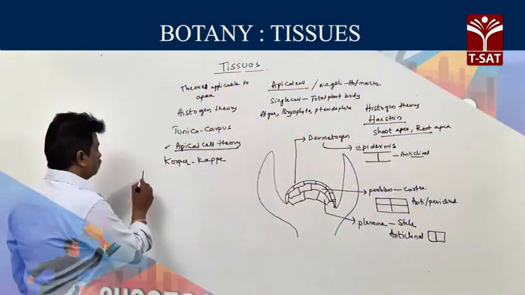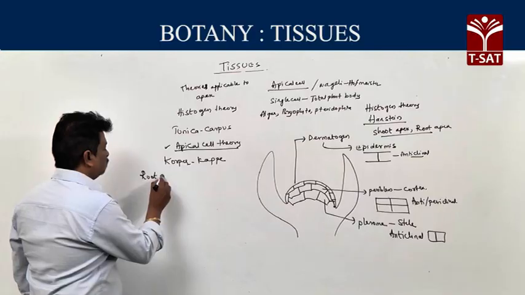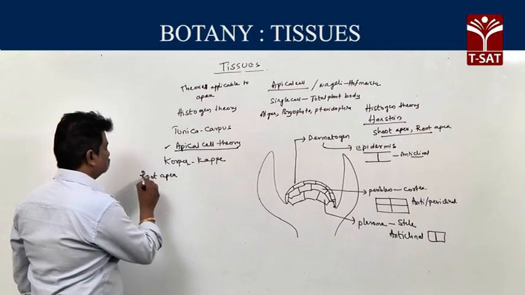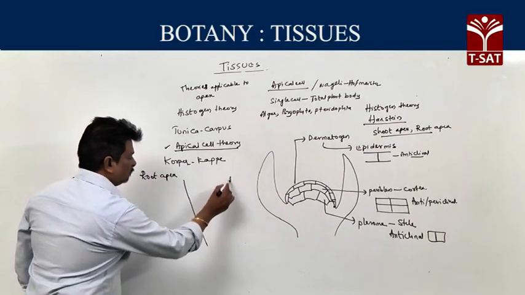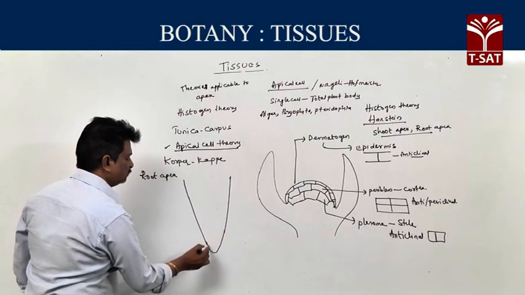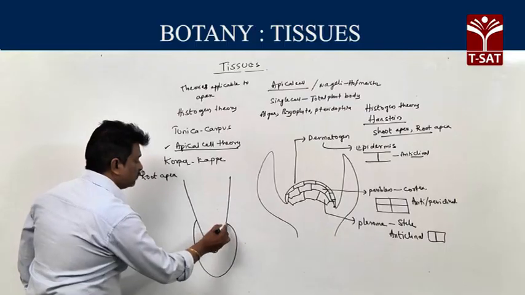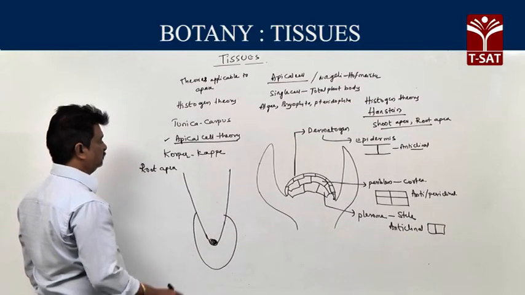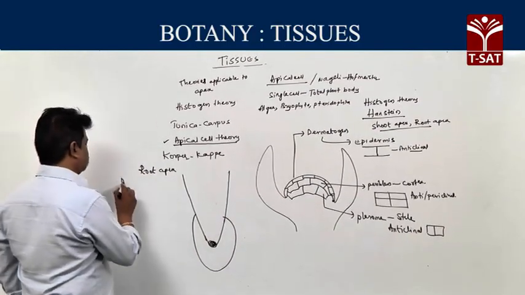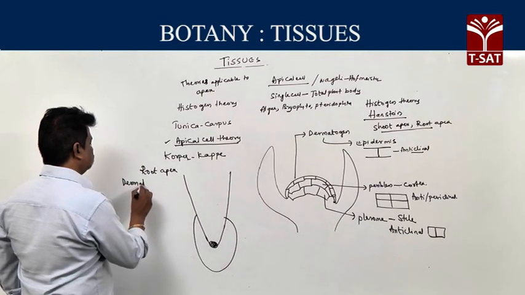Next, histogen theory for root apex. In the root apex, the same three meristems are present. First one, dermatogen.